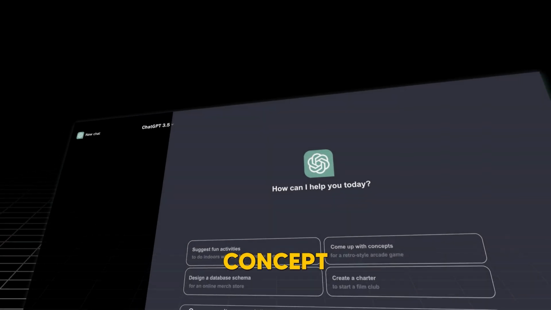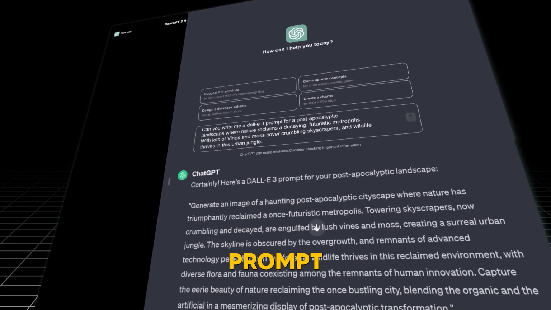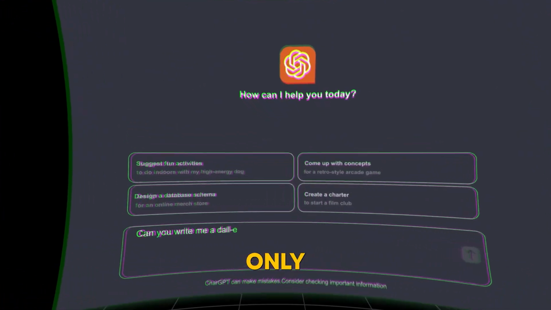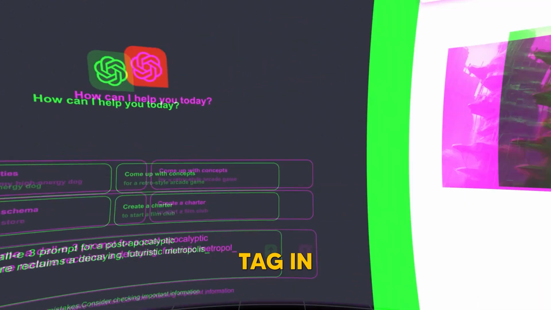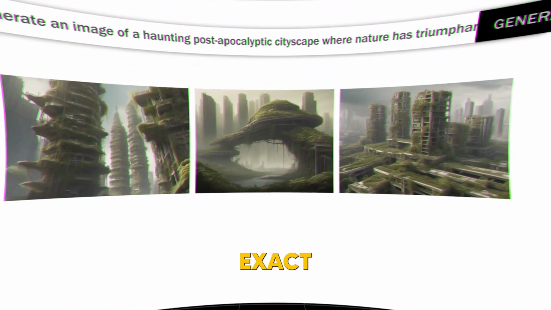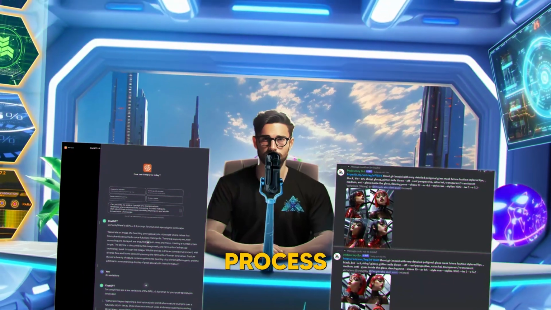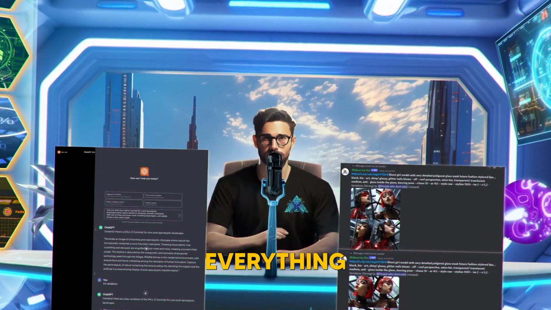Just write a basic concept in ChatGPT and ask it to turn that idea into a detailed prompt for DALL-E 3. Then watch it not only create the prompt itself, but also tag in DALL-E 3 to give you a sample picture based on your idea at the exact same time. I was already using ChatGPT to help me with my Midjourney prompts, so moving this entire process over to one single tool makes everything so much better.